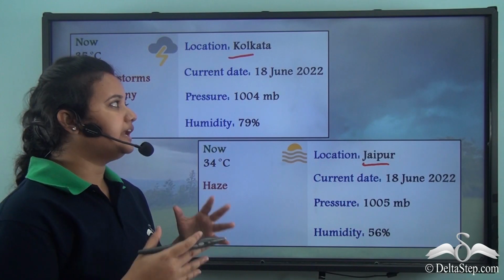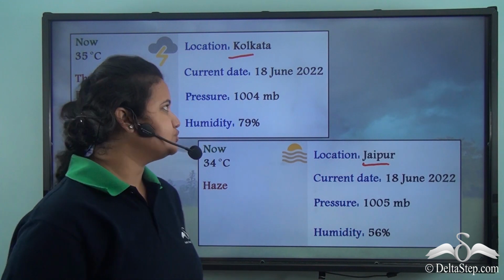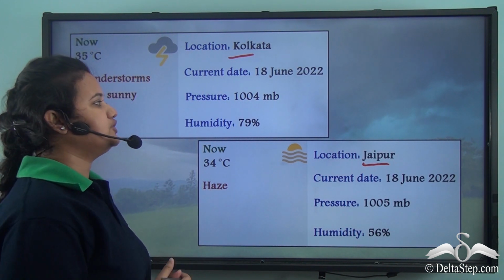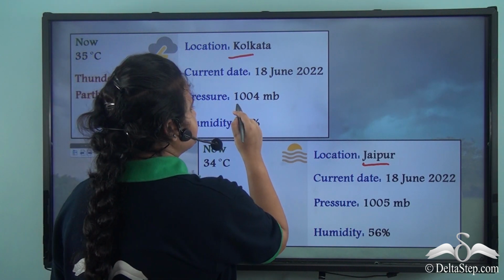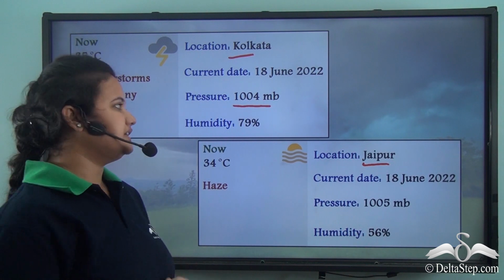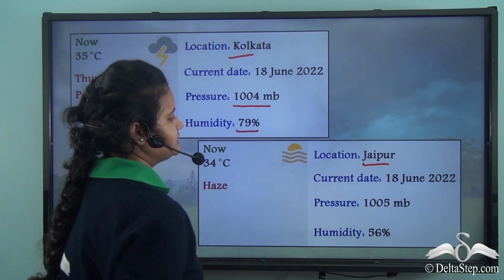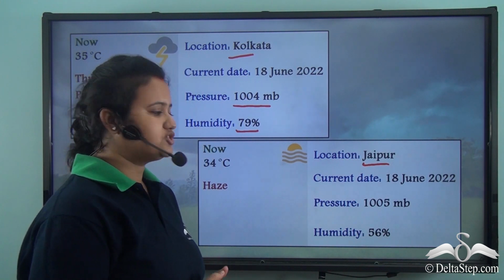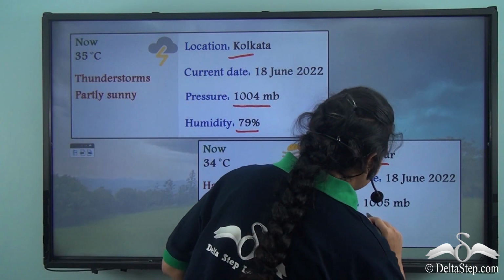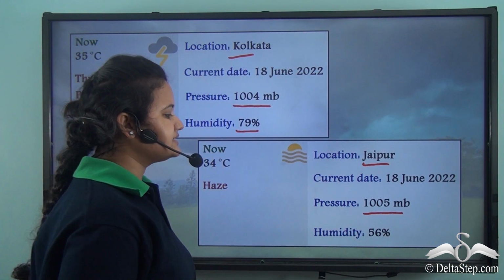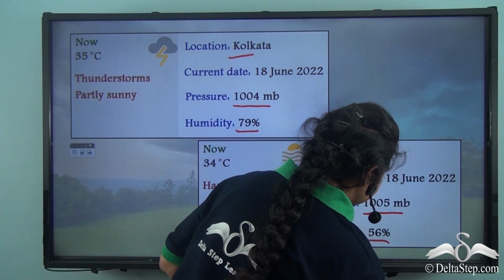Here we see that on 18 June 2022, Kolkata experiences an atmospheric pressure of 1004 MB, whereas the humidity is 79%. On the same day, Jaipur experiences an atmospheric pressure of 1005 MB and the humidity is 56%.